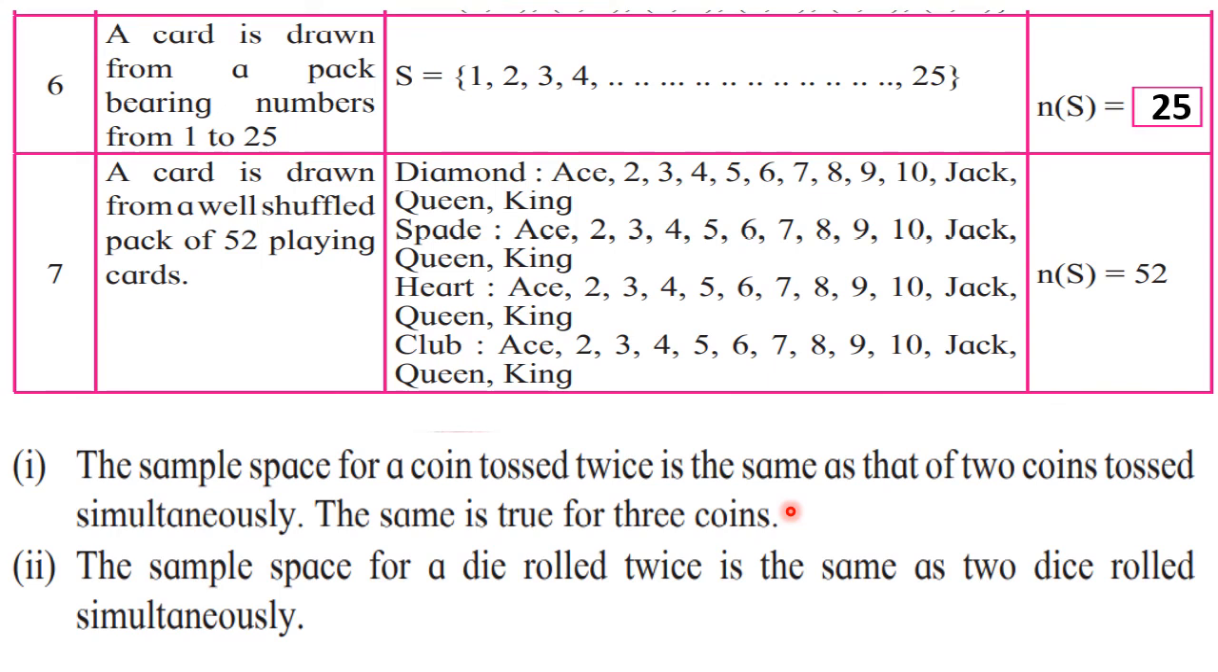Then the sample space for a die rolled twice is the same as the sample space for two dice rolled simultaneously, which we have seen has 36 points. So that you have to keep in mind. Two dice are thrown or a die is rolled twice, it is one and the same. The sample space is the same. So I hope you must have understood how to write all the sample spaces. Now let's go ahead.